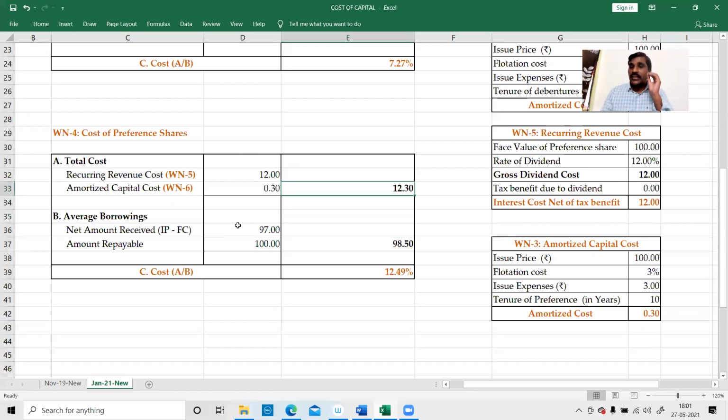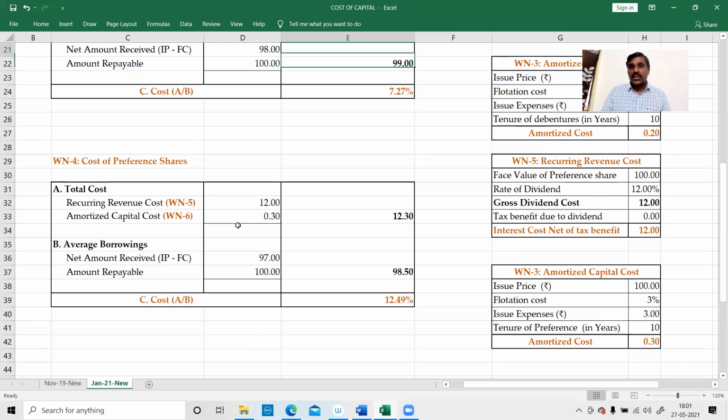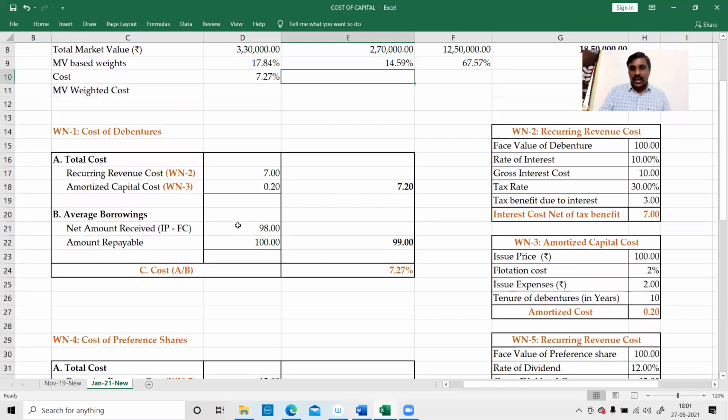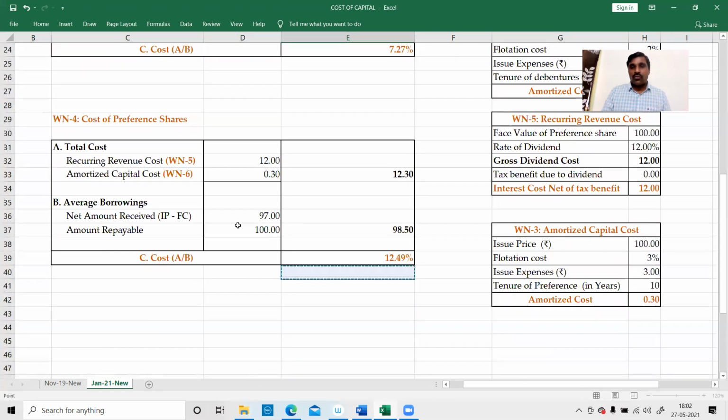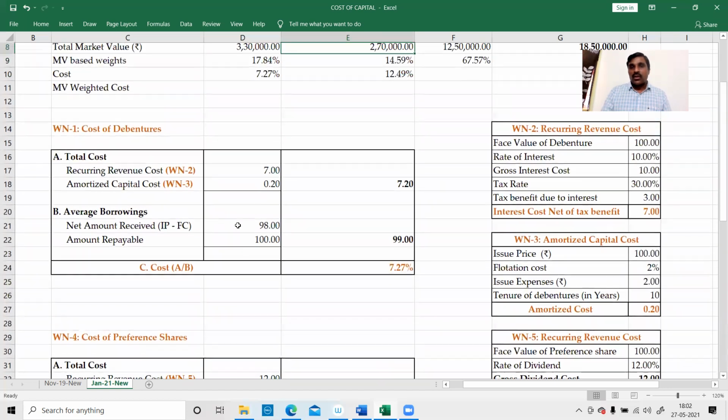Therefore, when you are listening to the topic for the first time, never use the formula. Use it only after you understand the concept logically, and only for the limited purpose of saving time in the examination. Never ever for understanding the subject. So this is the way. Without using the formula also we can arrive at this cost, 12.49. Okay, this is the cost.